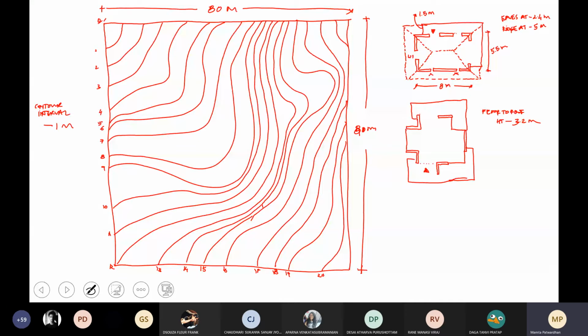So here are two houses. One has a pitch roof, one has a flat roof. I'm going to draw the dotted line of the flat roof on the second house. So we know that is the extent of the roof.